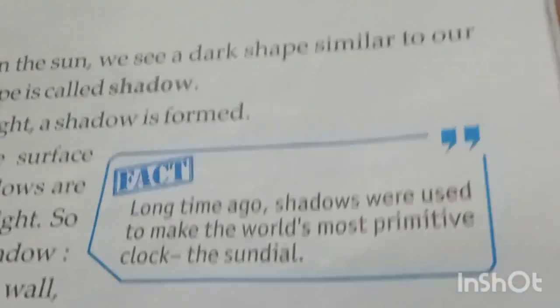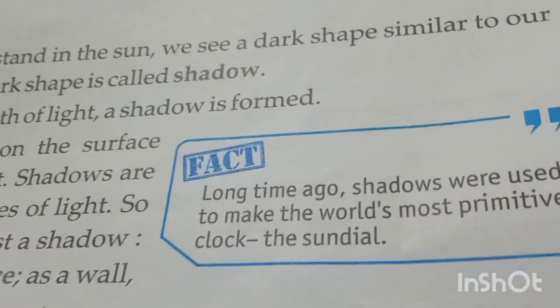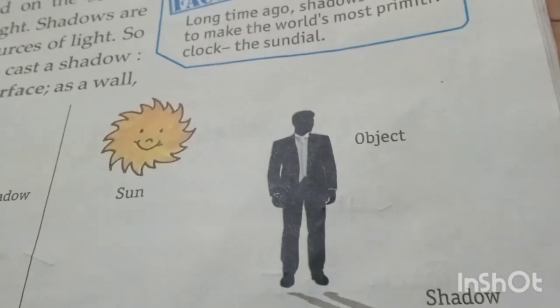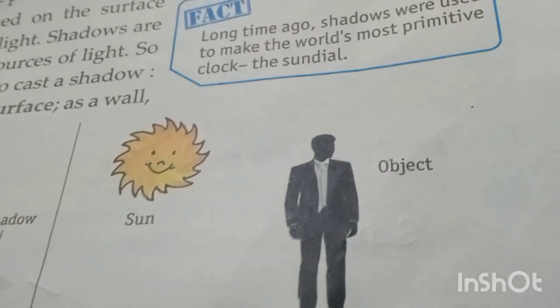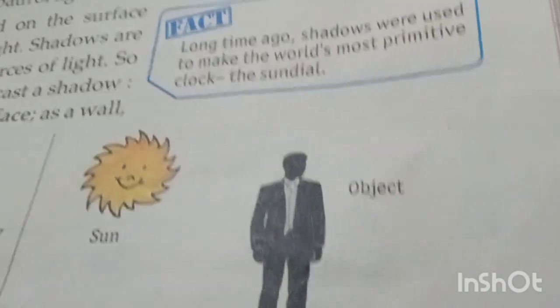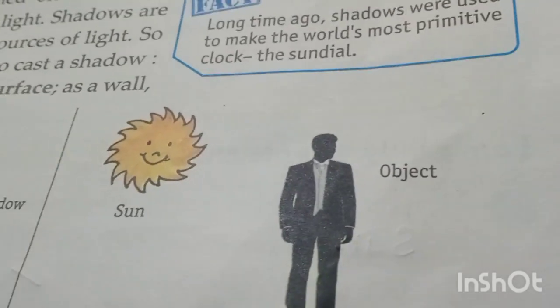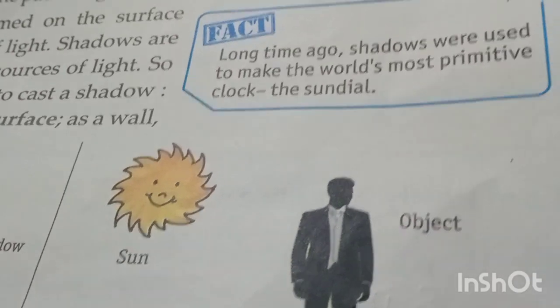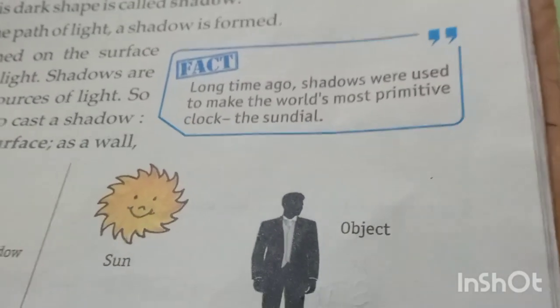It means when the shadow is very long, that time may be morning or evening. When the shadow is very short, that time may be noon. So in early times people used shadow to know the time. Understand?